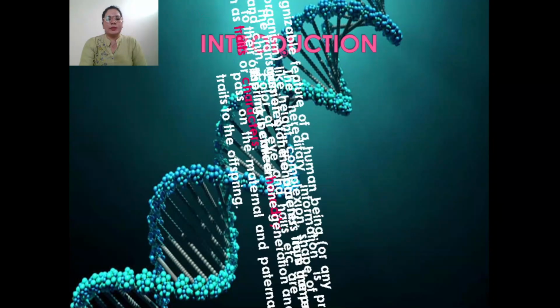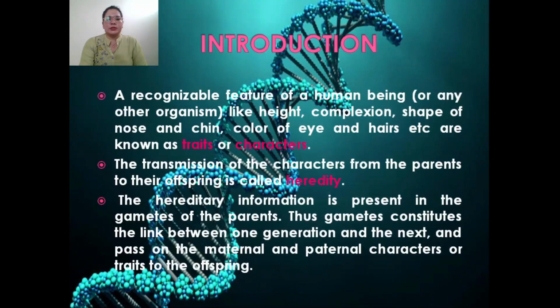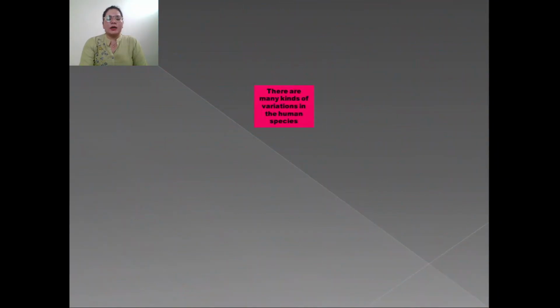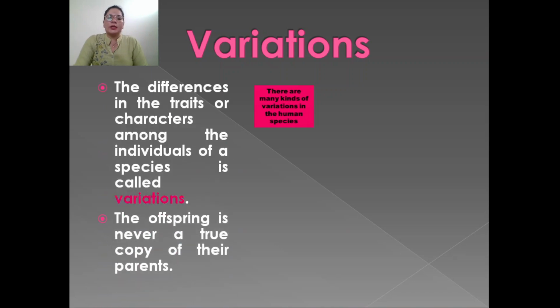But there are some features which are still different from their parents as well as from their siblings. What are those features? Those features are variations. Variations are the differences in the traits or characters among the individuals of the same species. These are called variations. That means the offspring is never a copy of their parents.